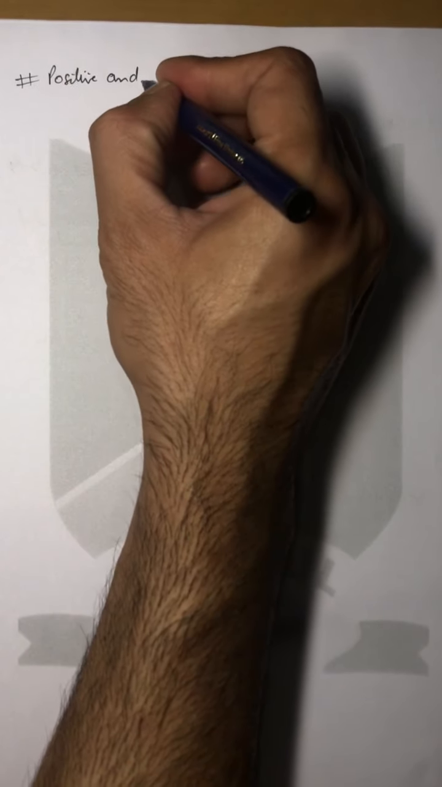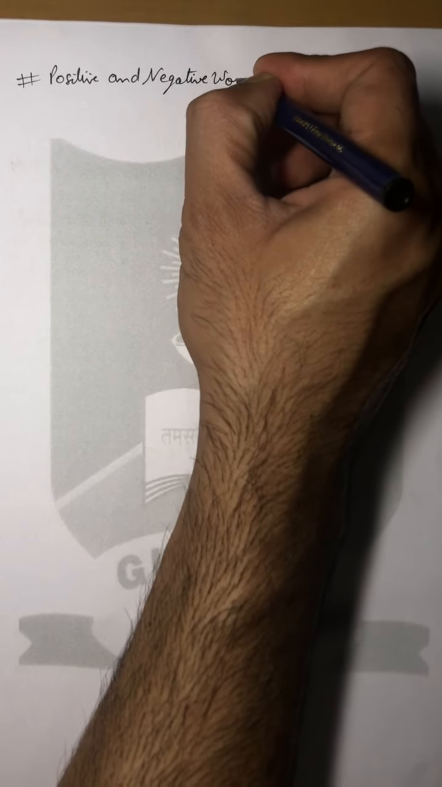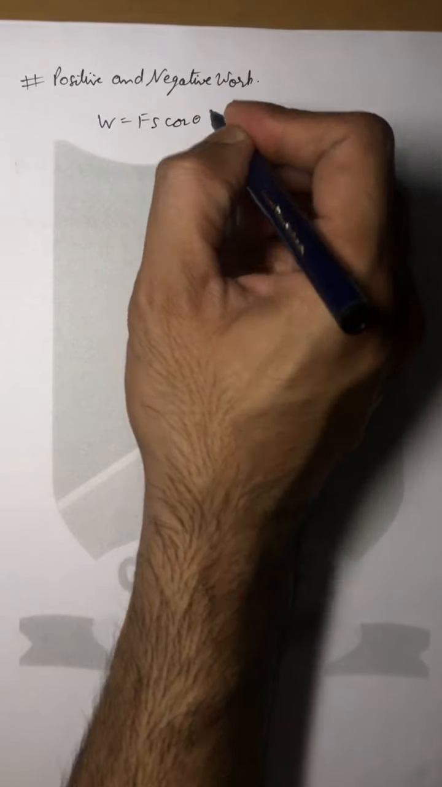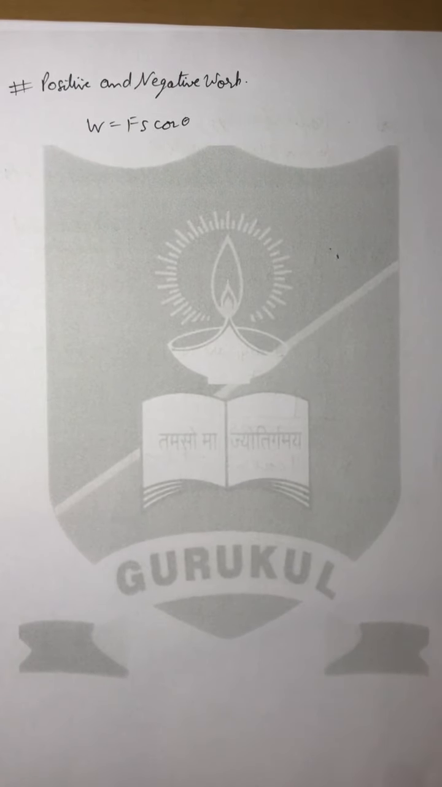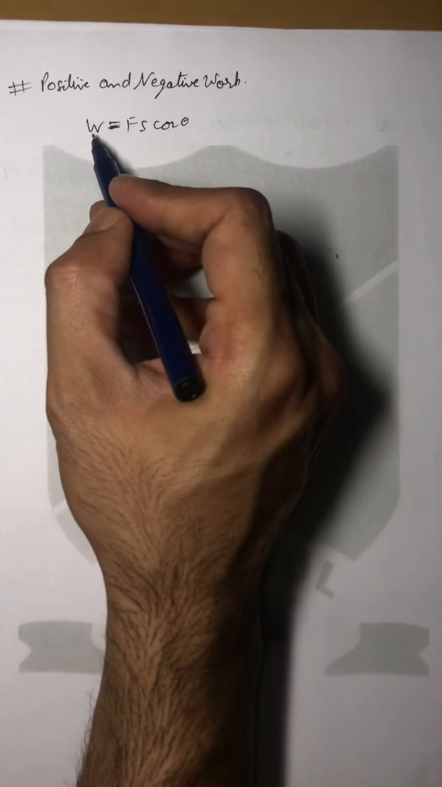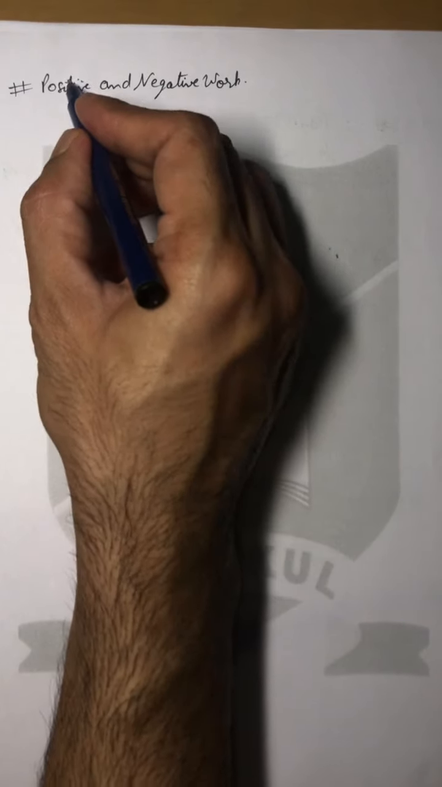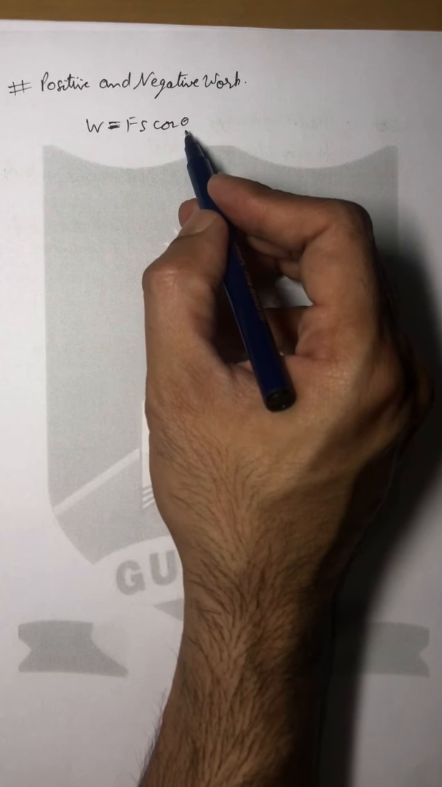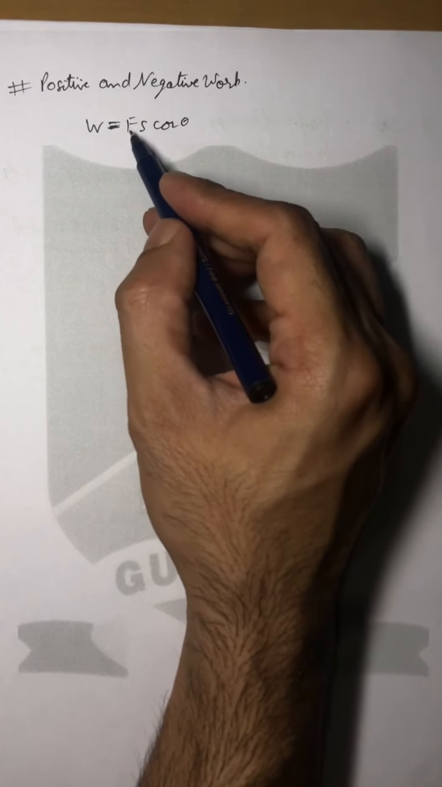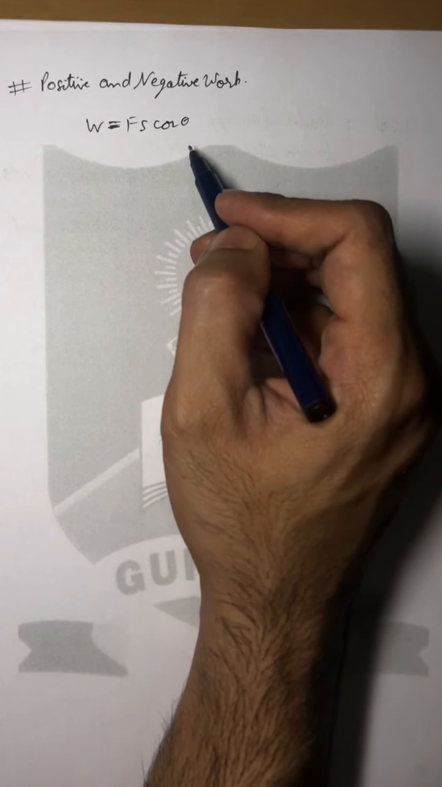Positive and negative work. As we have already studied, work done is equal to Fs cos theta. It is a dot product of vectors F and S. So the sign of the work, whether it is positive or negative, depends upon the value of theta. Now suppose theta is 180 degrees. Then there will be a minus sign because cos 180 degrees is minus 1.